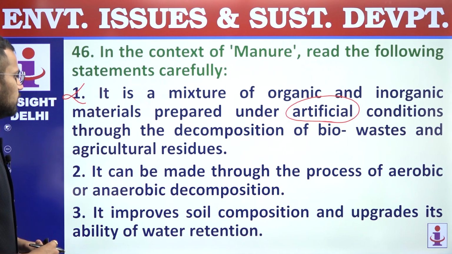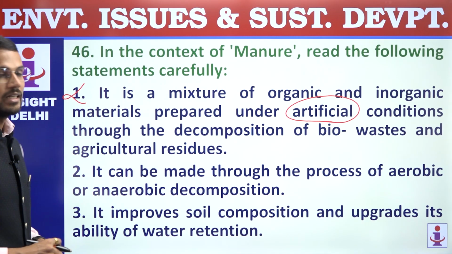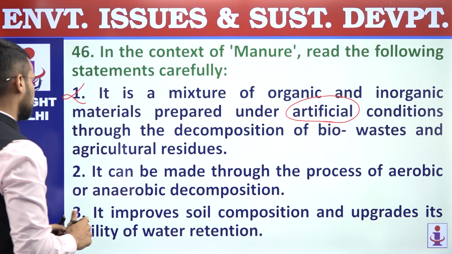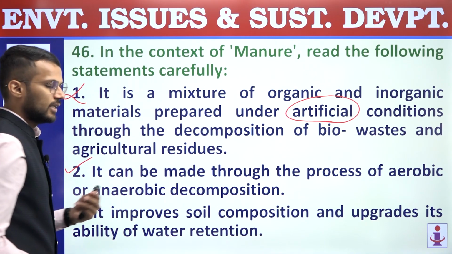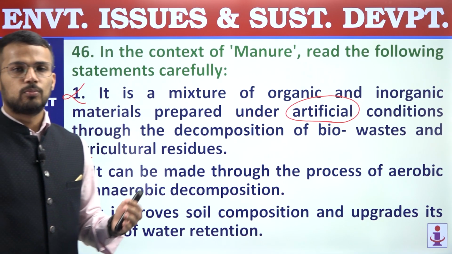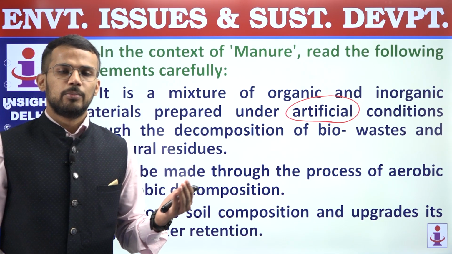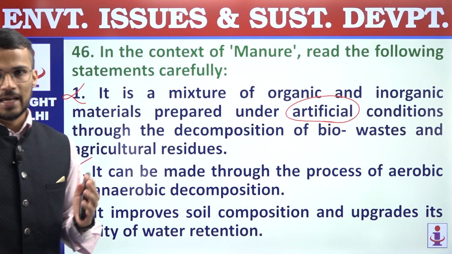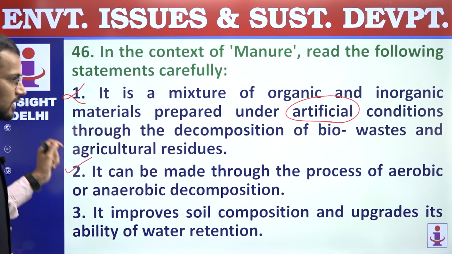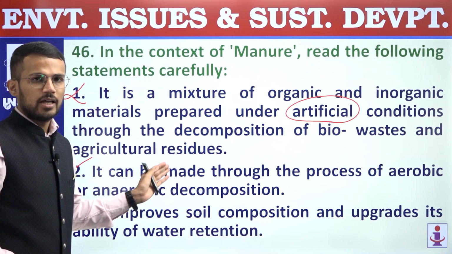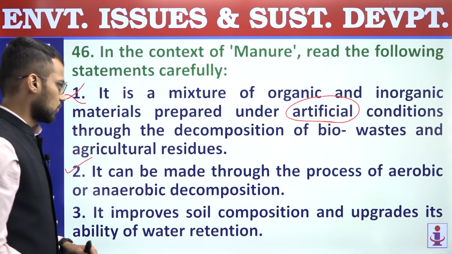Second, it can be made through the process of aerobic or anaerobic decomposition. Right, so this statement is a correct statement, because decomposition is carried out by both the types of bacteria, be it aerobic bacteria or anaerobic bacteria, and that's why manure can be produced from both aerobic or anaerobic processes.